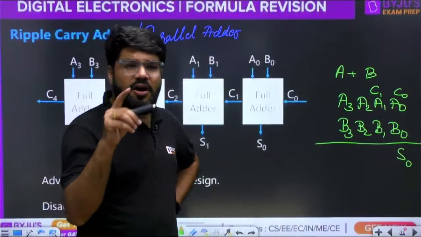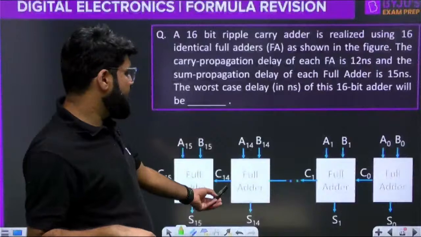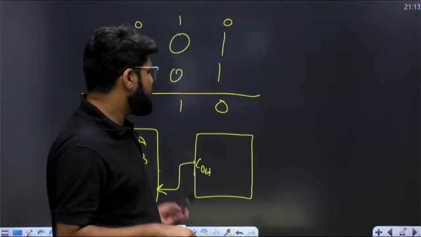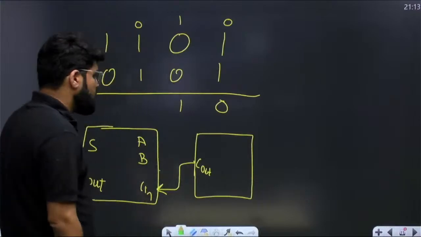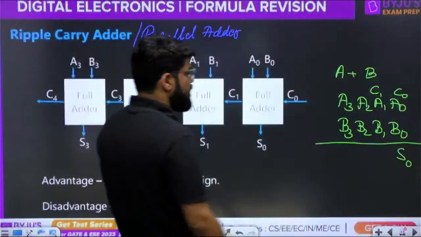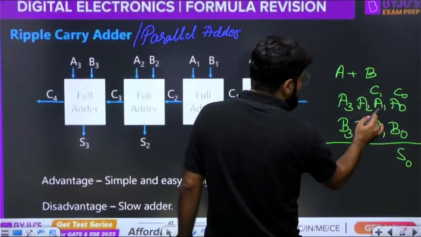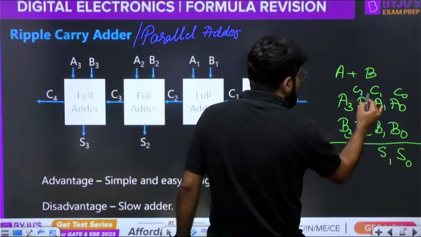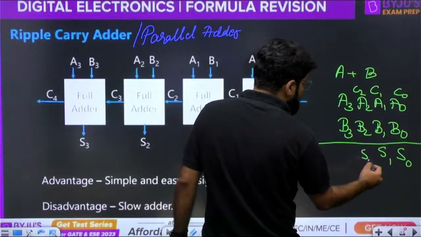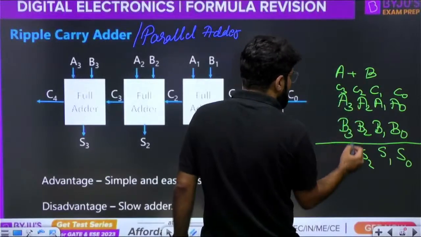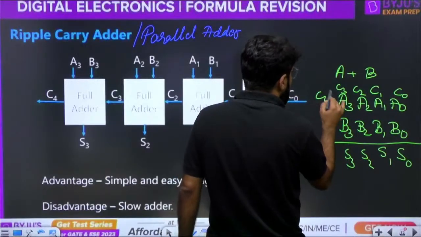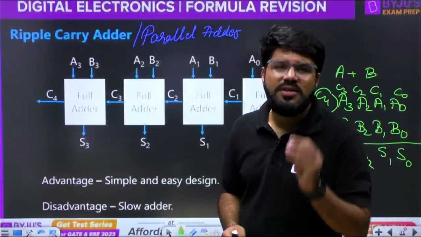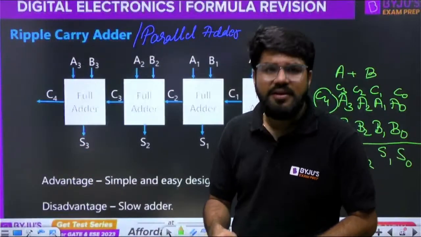The carry of every particular full adder, as I explained, should go to the next full adder, correct? Now this will be added: C1 plus A1 plus B1. This is added in the next full adder. It produces the sum S1, carry C2. C2 plus A2 plus B2, sum is S2, carry C3. C3 plus A3 plus B3, sum S3, and carry C4. That is the final carry. This is the simple design known as the parallel adder or ripple carry adder.